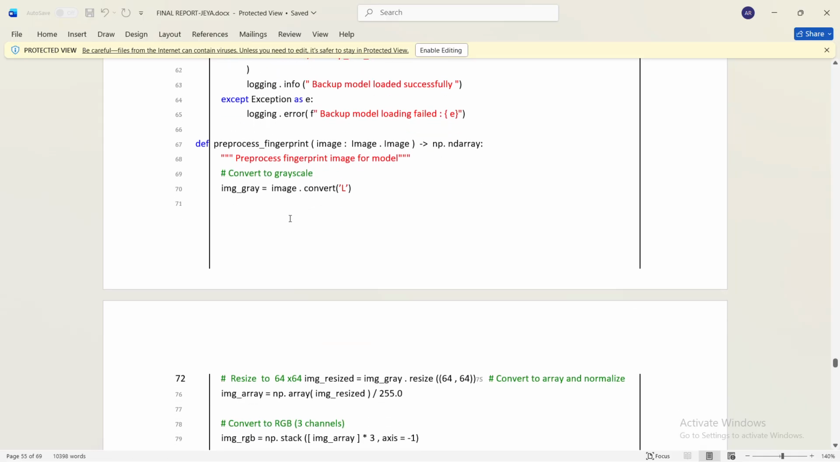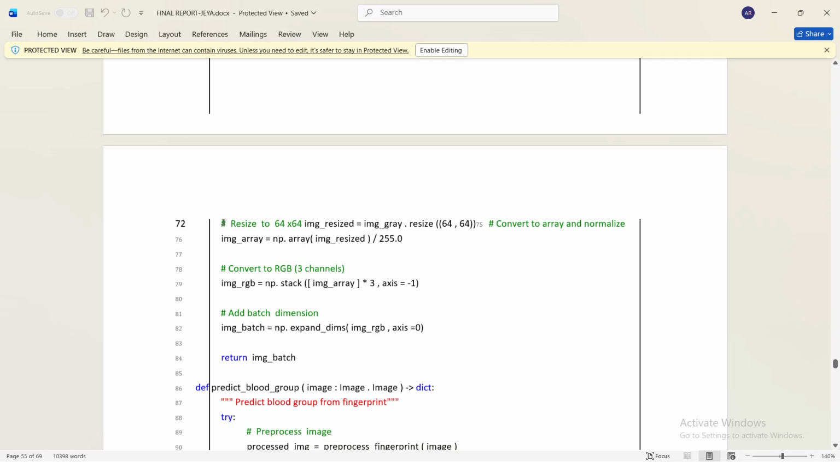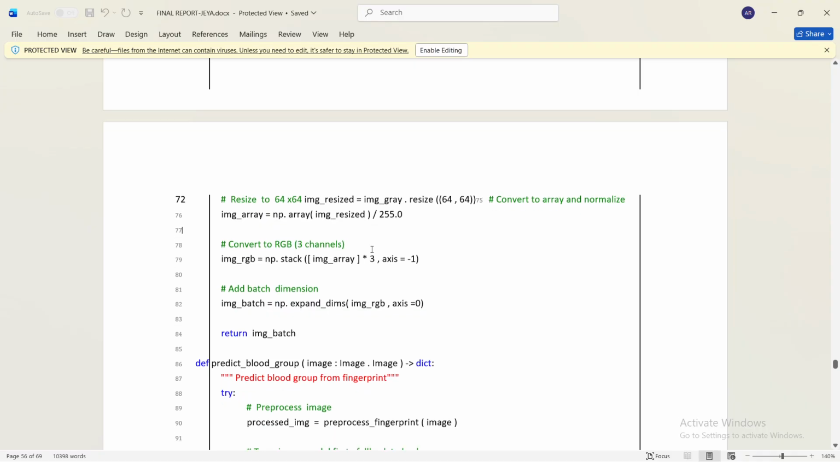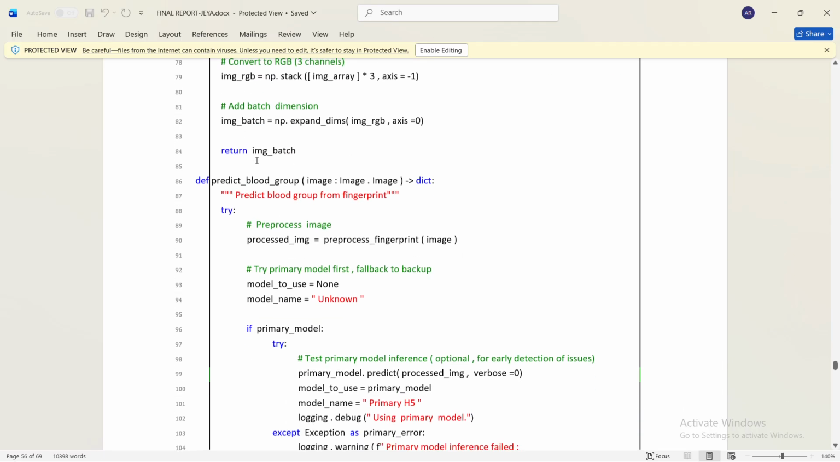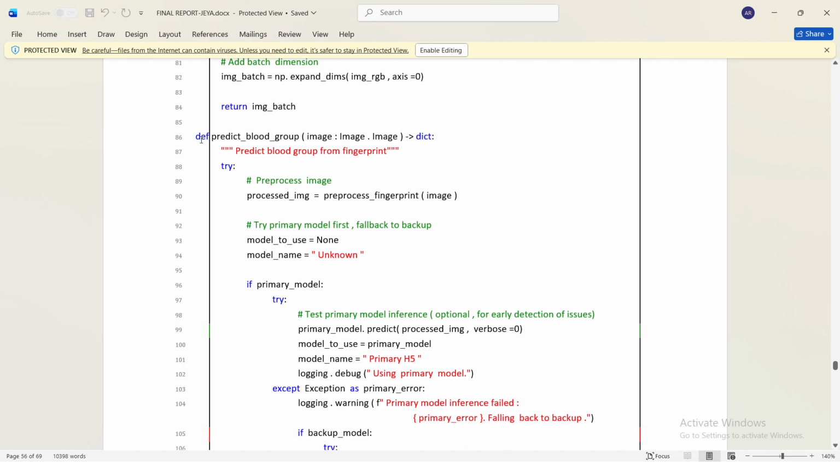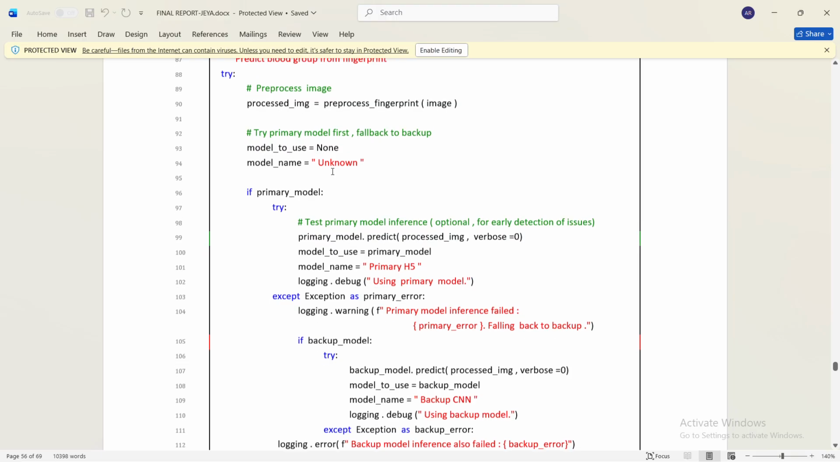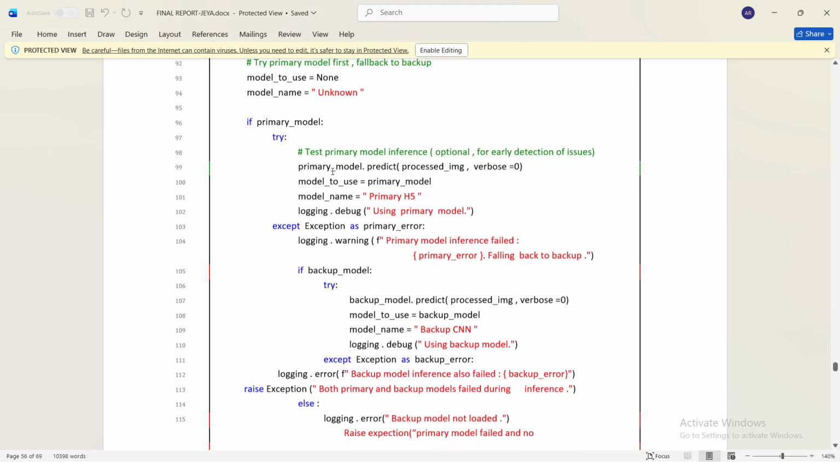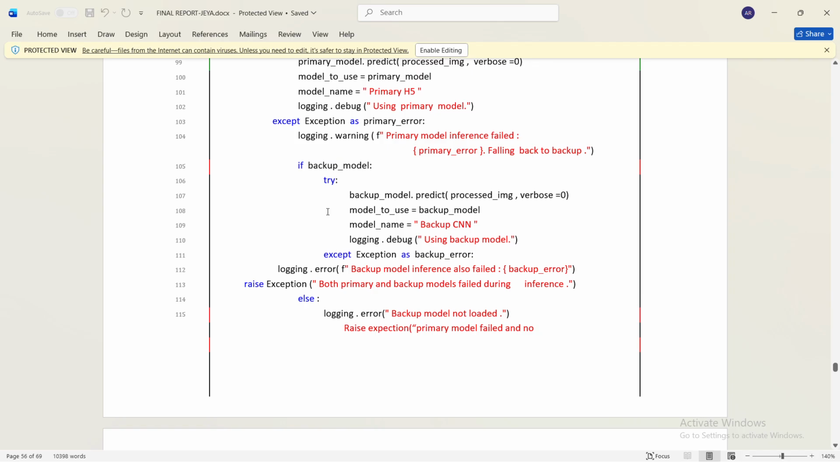And followed by that, we have implemented the image conversion techniques. Here we are converting into grayscale, and here resizing into 64 size. And as I said earlier, it is converted into RGB 3 channels with the help of this computation. And we are adding the batch dimension here, and we are returning the image. And we are predicting the blood group with this block, which is a function. If the primary model is available, we predict using the primary model, and if it fails, we use the backup model.